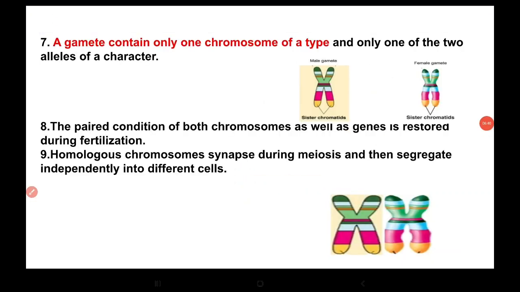A gamete contains only one chromosome of a type and only one of the two alleles of a character. The paired condition of both chromosomes as well as the genes is restored during fertilization. Homologous chromosomes synapse during meiosis and then they segregate independently into the different cells.